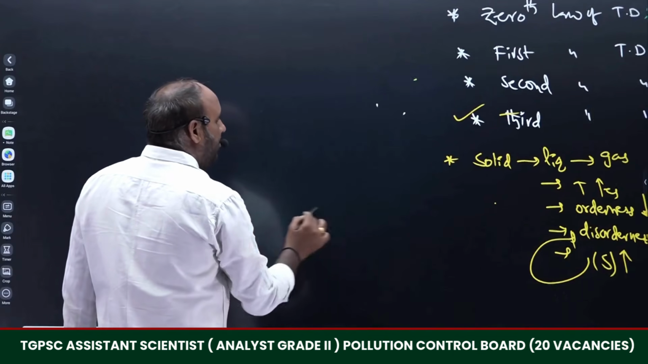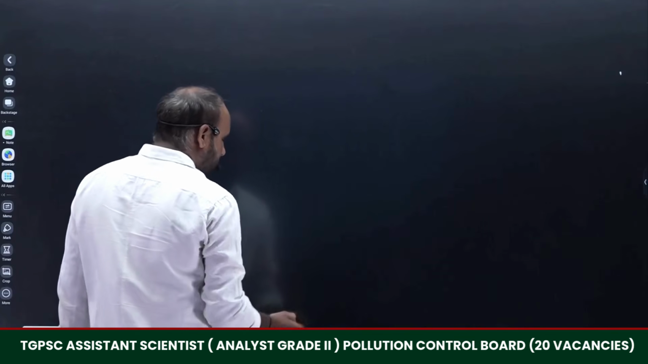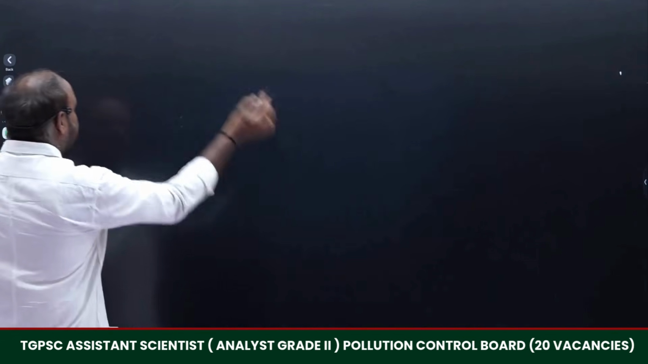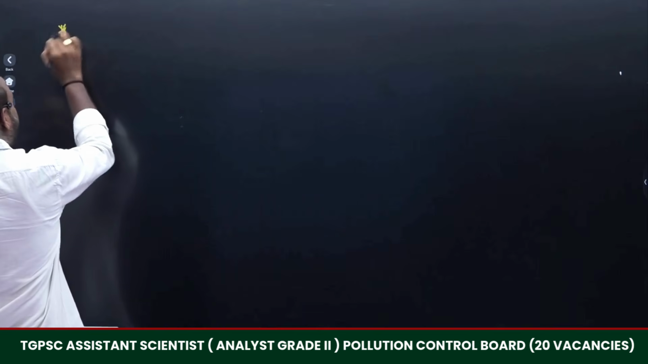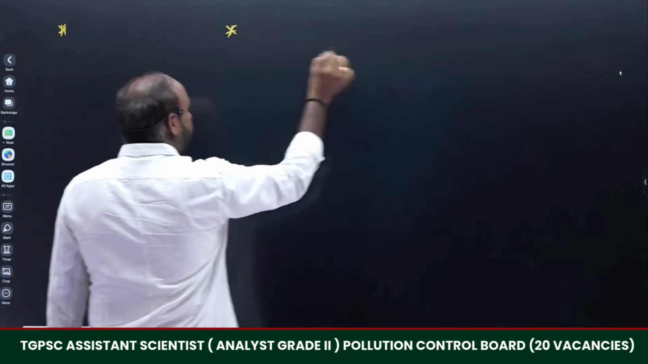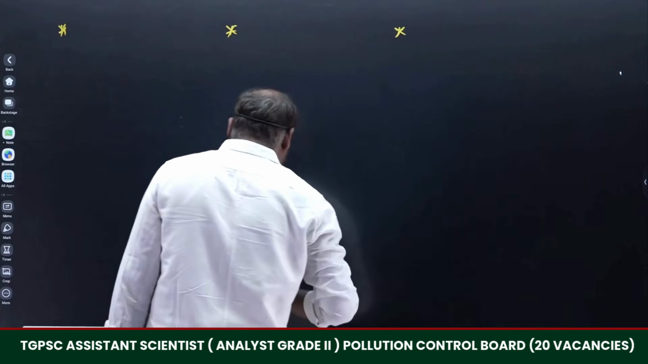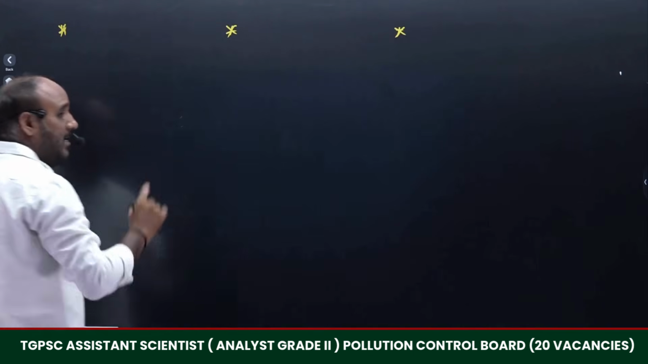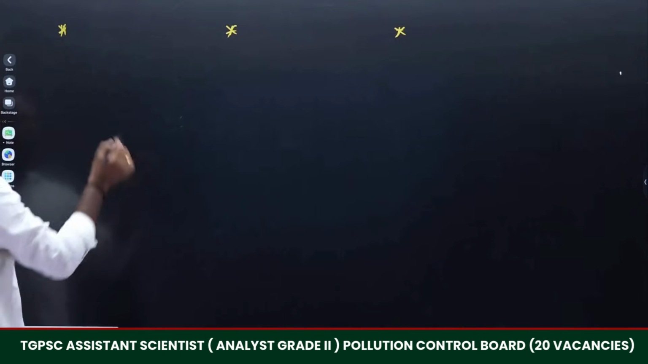Here one more topic will be there, particularly in thermodynamics, right? So I will just explain simply. Three diagrams: one will be an exothermic reaction, one will be an endothermic reaction, and the other will be in the presence of a catalyst. What will happen, right?